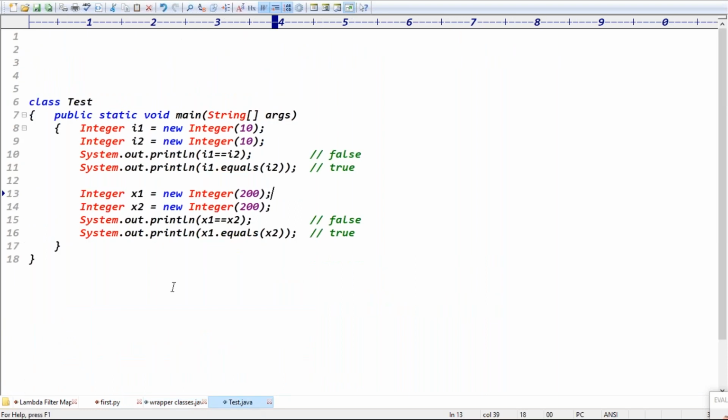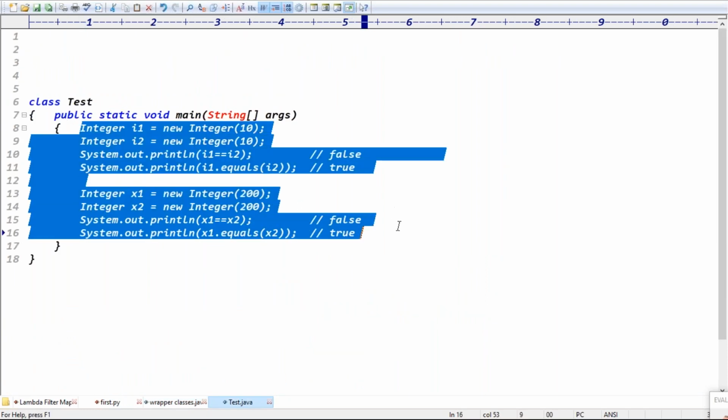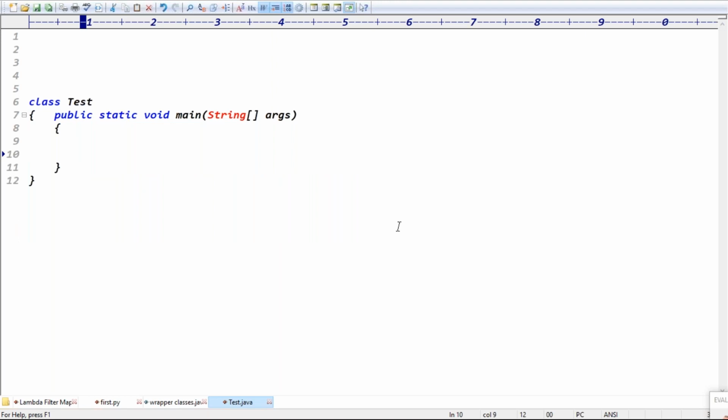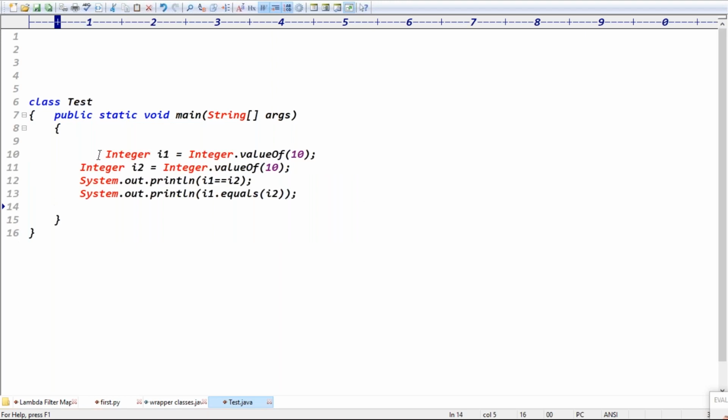If I'm using the valueOf method approach, what's the output in this case? Integer I1 equal to Integer.valueOf(10), and I2 is also valueOf(10). I1 double equal to I2: these two are different objects, right? So definitely it's false, right?